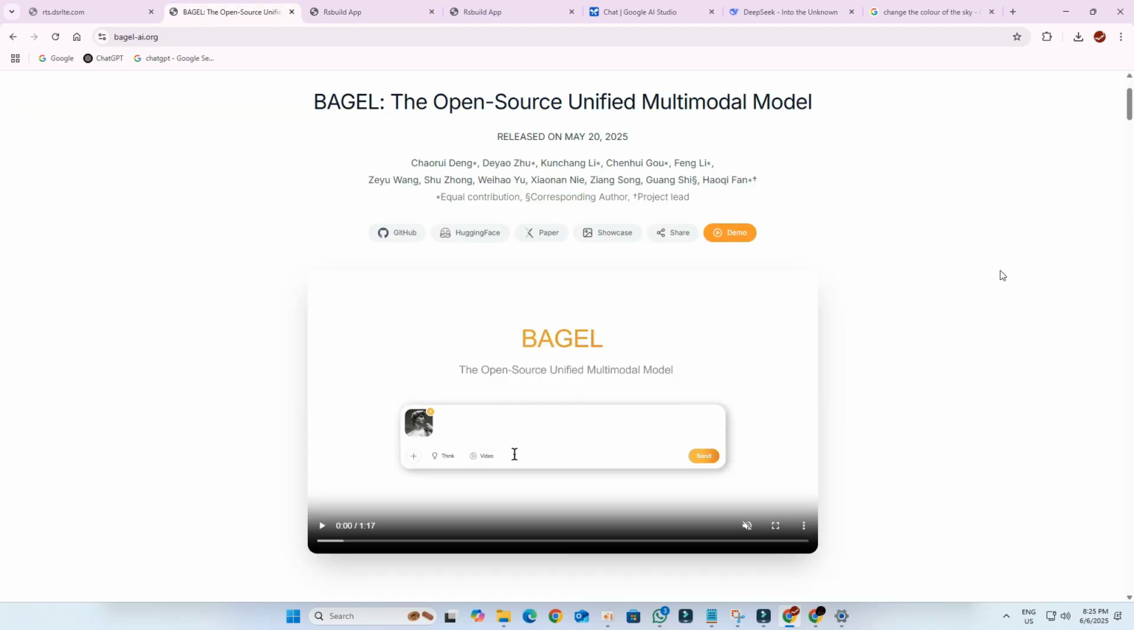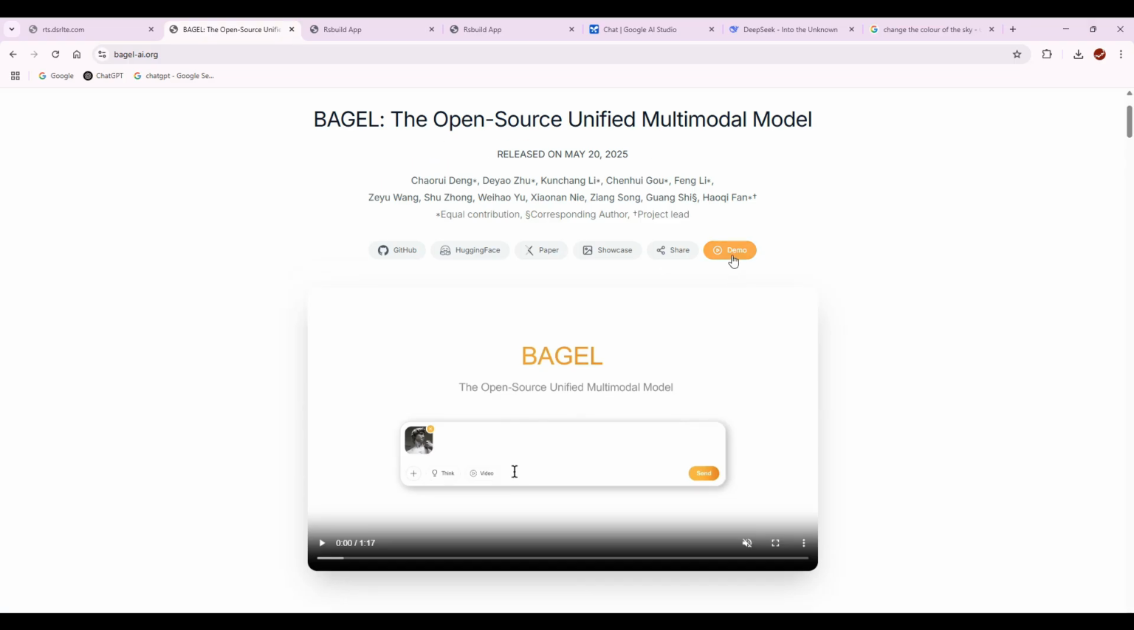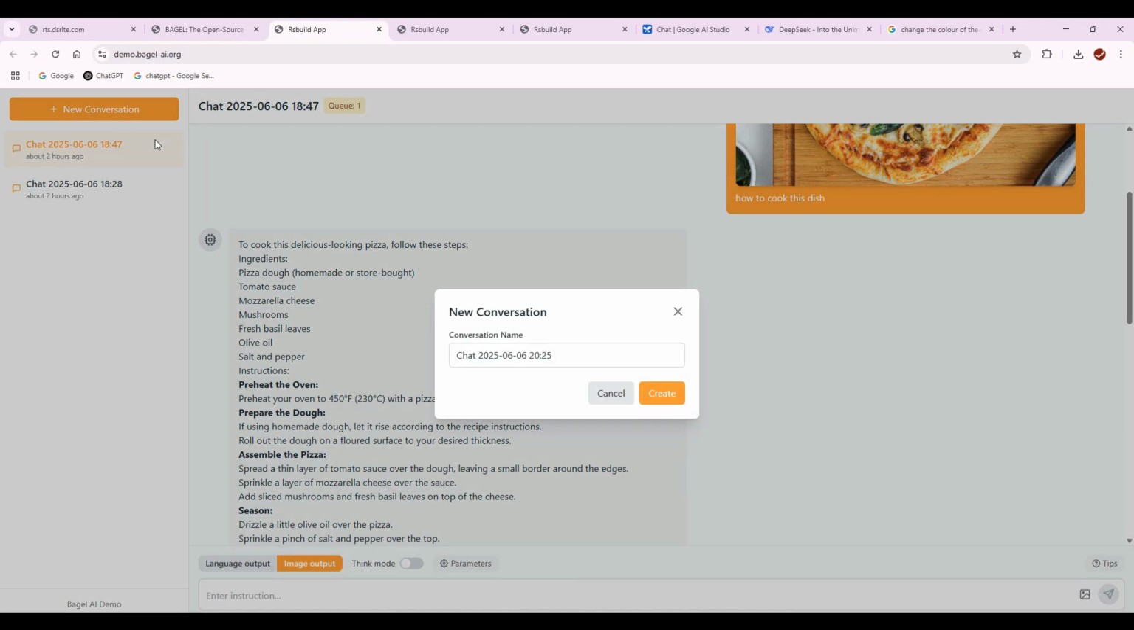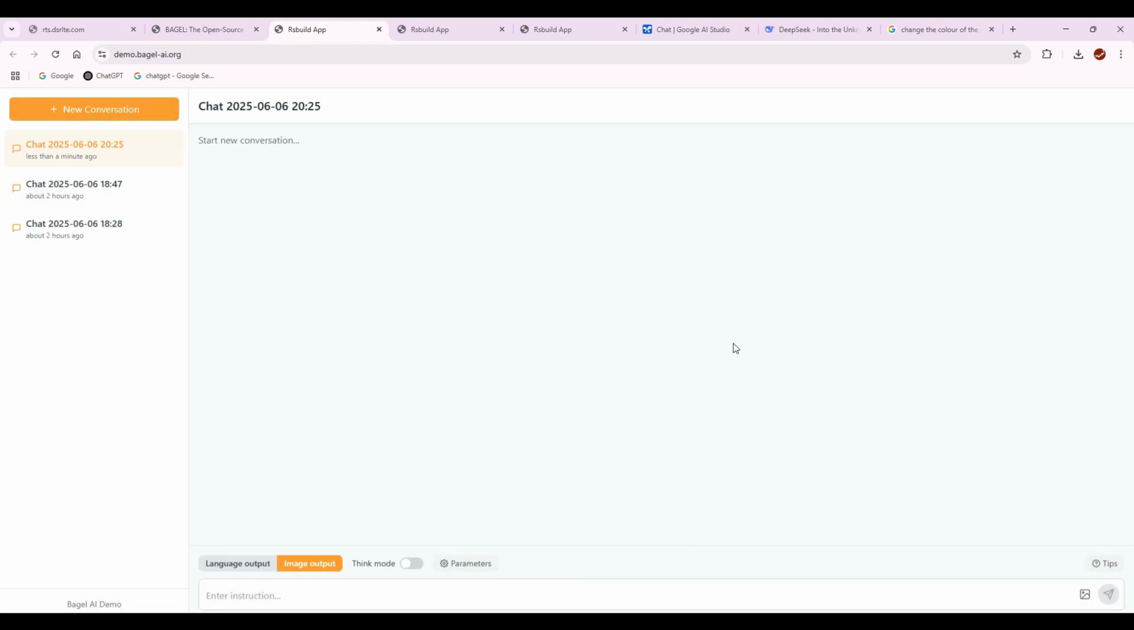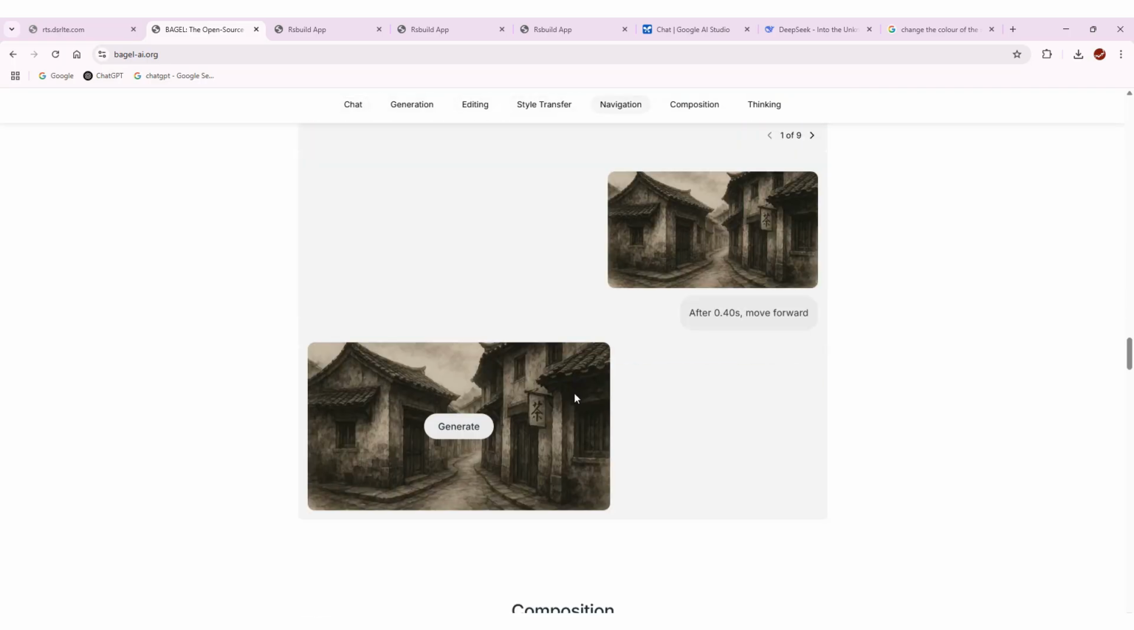This model is still free to use, so go ahead, jump into the demo, start a new conversation and experiment. Try something new and see what it can do for you. That's it for now.